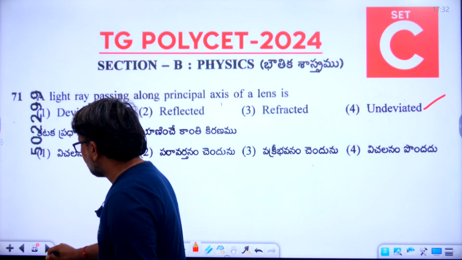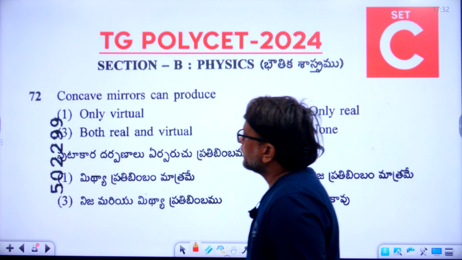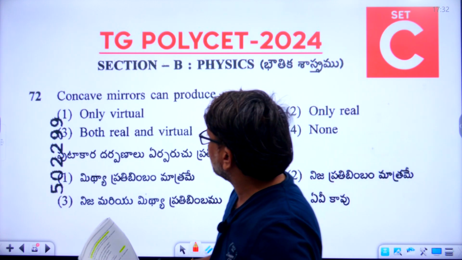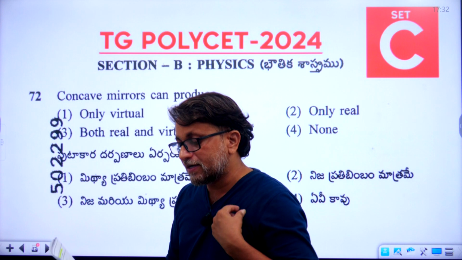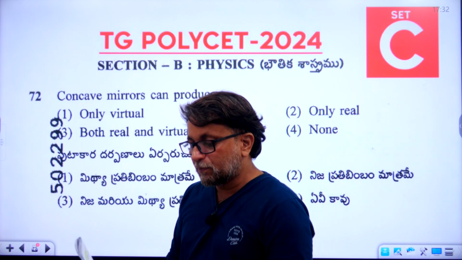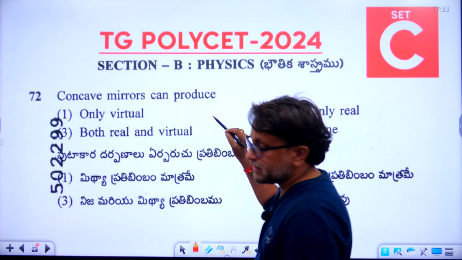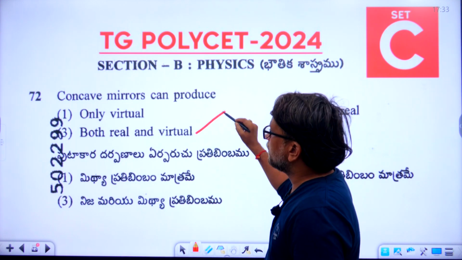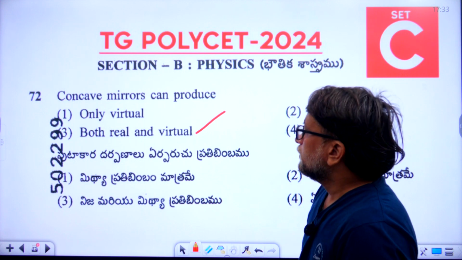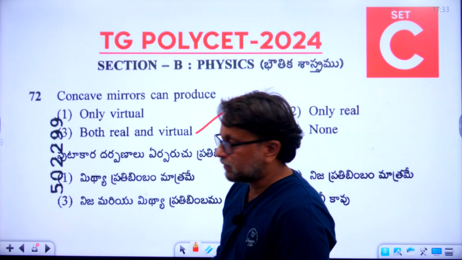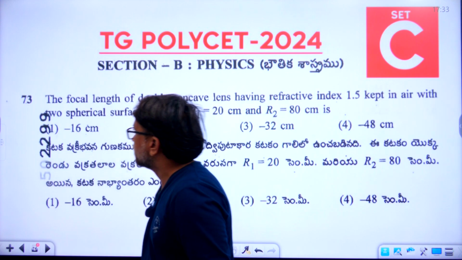So now let's go to the 72. Concave mirrors can produce. What can be produced by concave mirrors? So what is the right answer for 72 question? So both real and virtual. So both real and virtual means third option. Third option is the right answer. Telugulo nija mariyu mithya pratibimbamu antaru. Telugulo. Okay, now let's go to the 73 question.